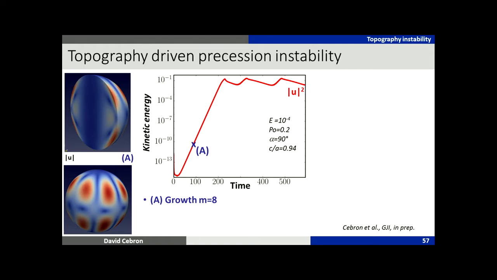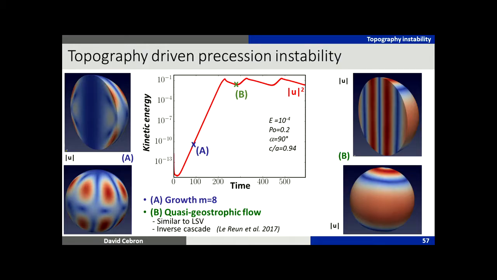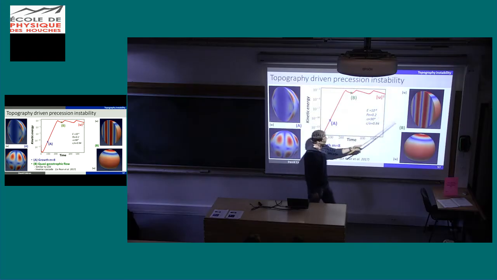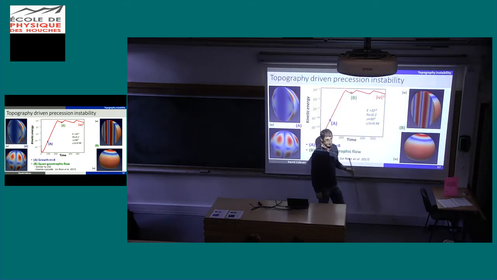So what do I observe? Once again, the growth of the instability, at first it looks like that. So growth m equal 8 in the azimuthal wave number. This is the kinetic energy. And I have a saturation, and what is funny is that the saturation is completely geostrophic.